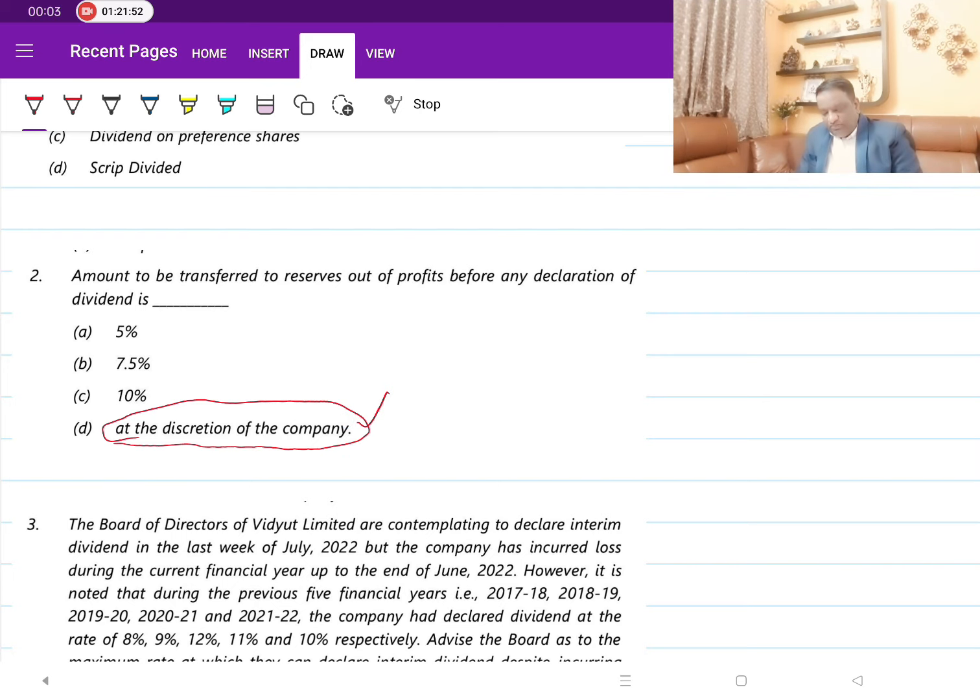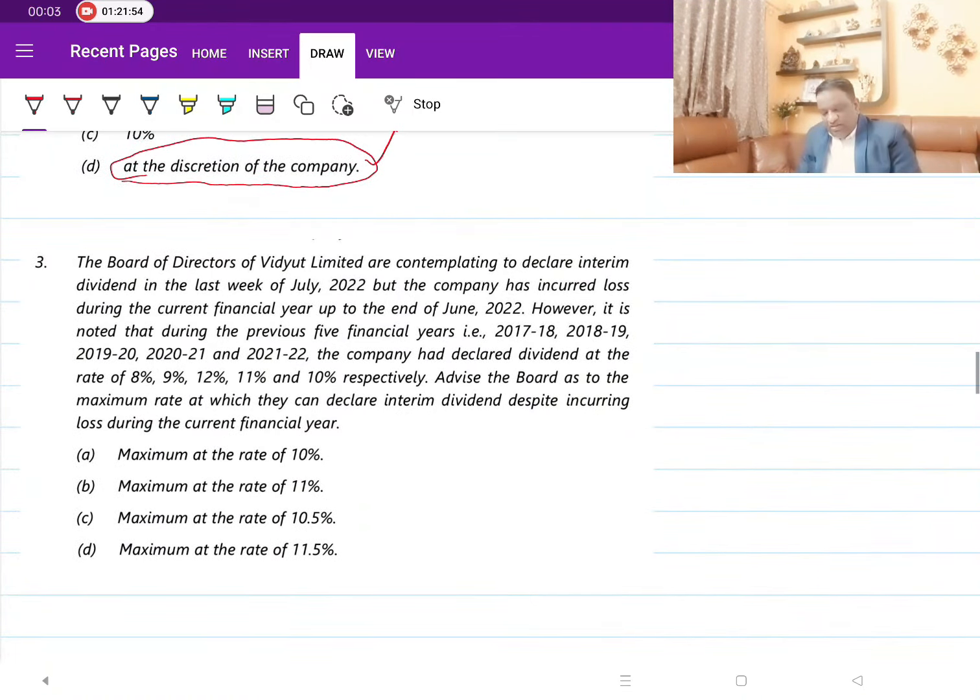Then the same one, as we discussed earlier: there are 5 years, and the company wanted to declare this interim dividend. It's the same case that we have discussed just now. Interim dividend, and the company is still in losses, has suffered losses during the year. He has just changed the names, but it is the same question. And again here also he is giving 5 years. Like I just alerted, he may give 5 years, but you don't have to consider 5 years.